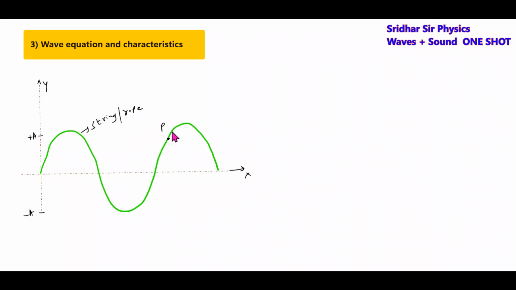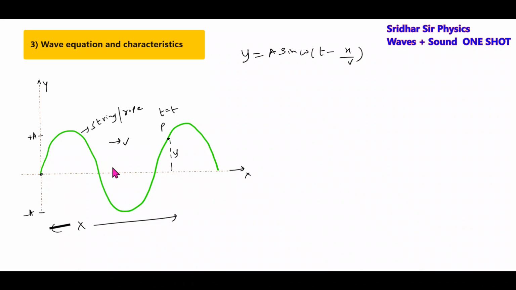At time t, I see the disturbance is present here. Then the disturbance will take some time to propagate here. Then what is the equation? The equation of SHM will be y equal to a sine omega t. At time t, if the disturbance is here, when would it have started? It would have started earlier, at the origin. So how much time will the disturbance take to cover this distance x? The time taken by it to arrive here will make it omega times (t minus x by v).